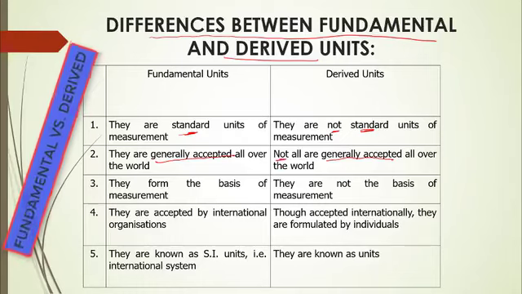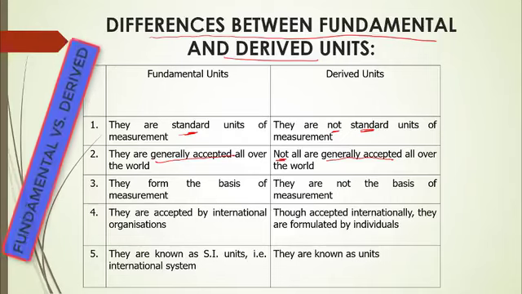But derived units are not accepted. For example, Gambia has their own currency of buying and selling. US has their own currency, and the two currencies are not the same. So you cannot use Gambian currency to go to US and pay for a good or commodity.